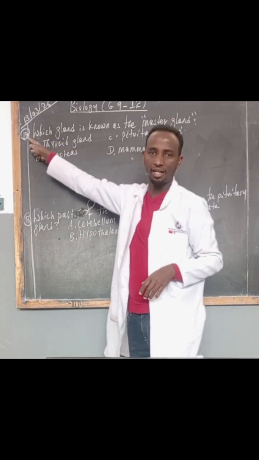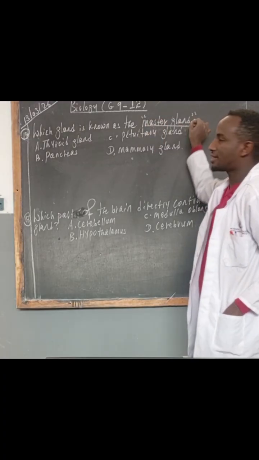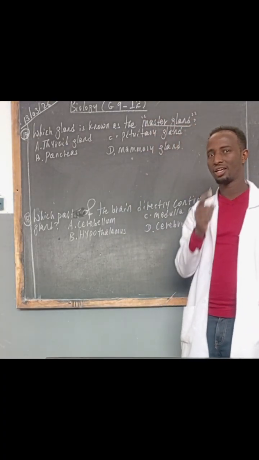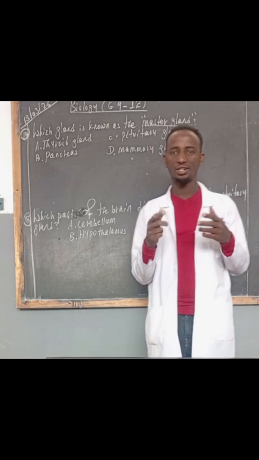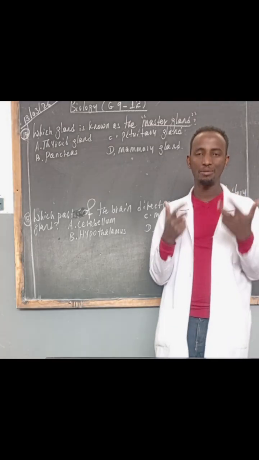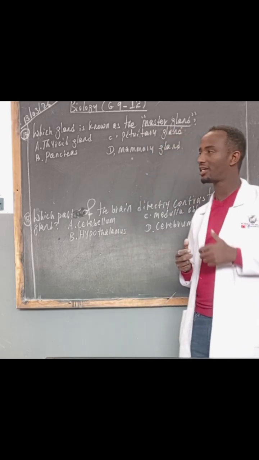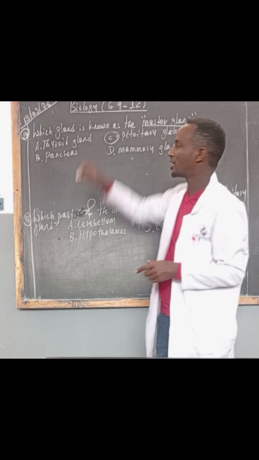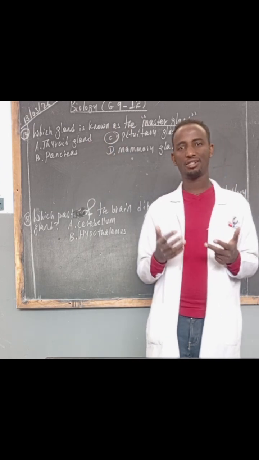Number 17. Which gland is known as the master gland? Don't forget that glands are structures that produce hormones and other useful substances. So, the master gland is said to be the pituitary gland because it controls the other endocrine glands.